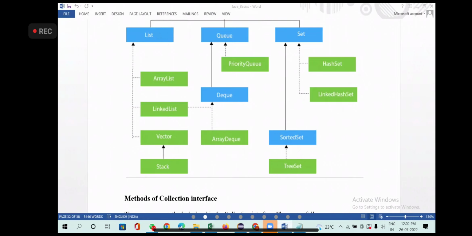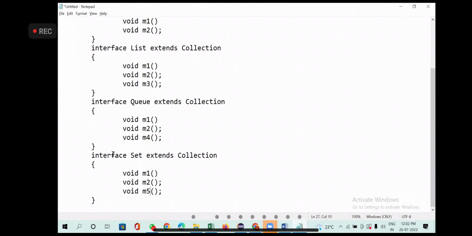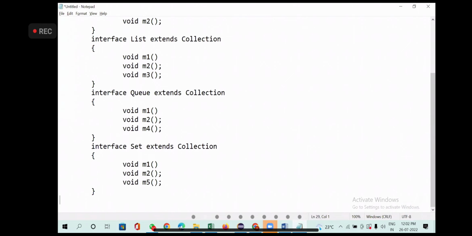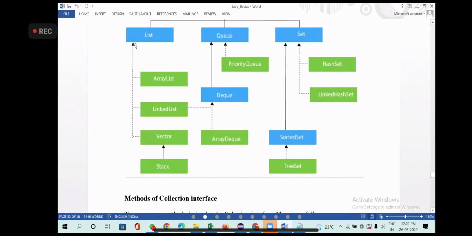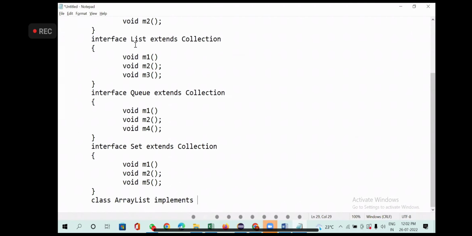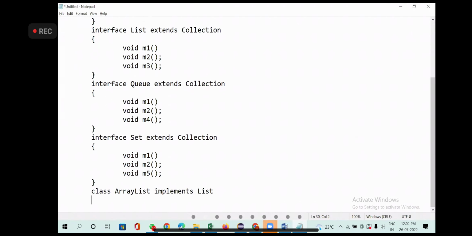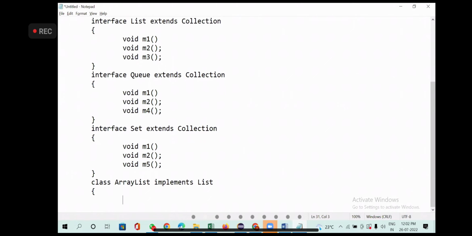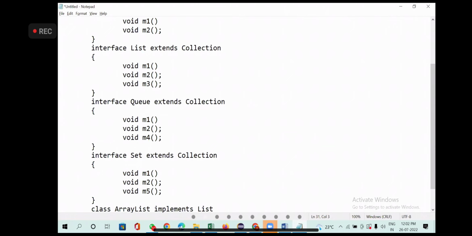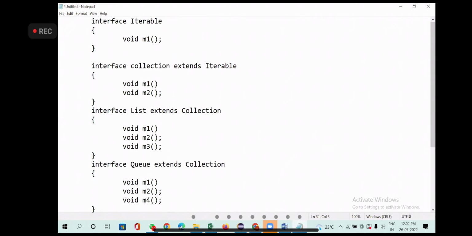Now to make you understand it better, I'll create one class. Here I go and create one class called ArrayList implements List. Which interface is it implementing? List. How many methods do you have in the List? 3 methods. Why 3 methods? Method 3 is from the List itself. Method 1 is from Iterable. Method 2 is from the Collection.